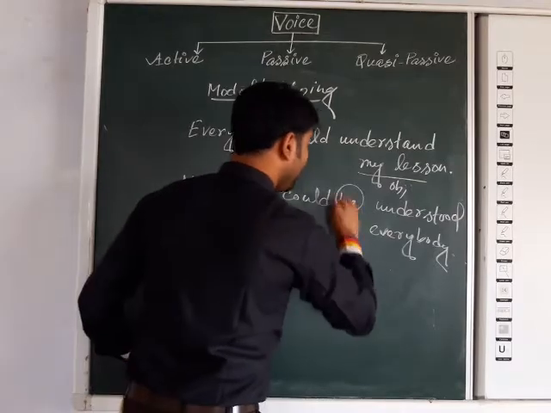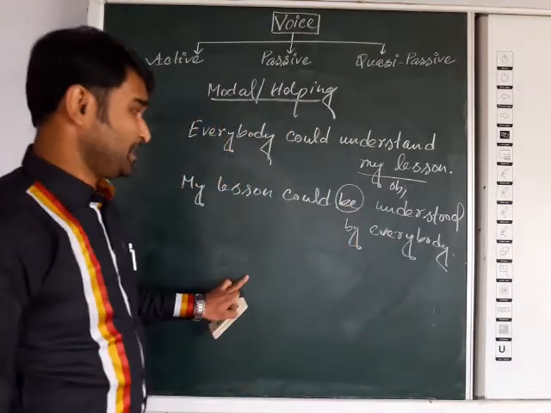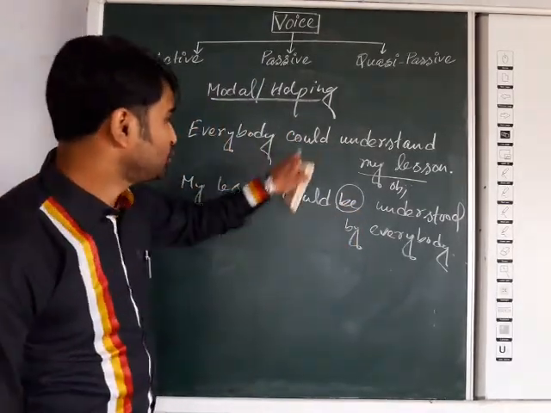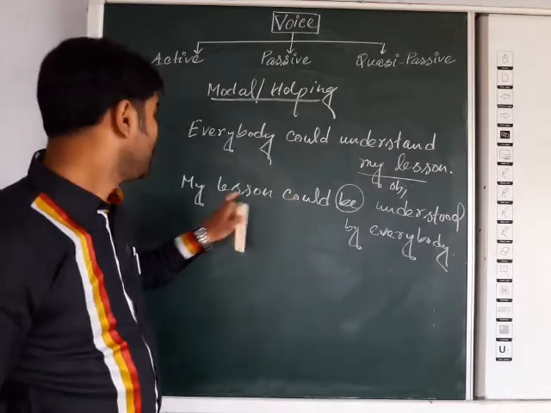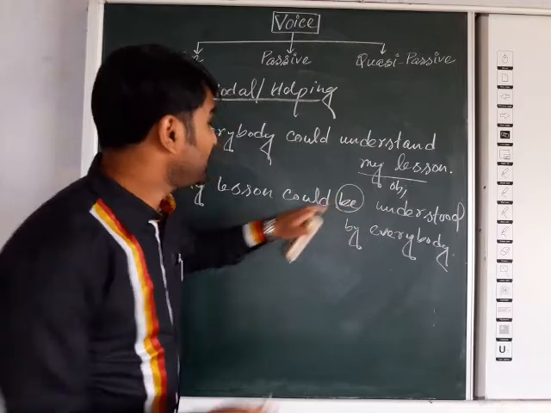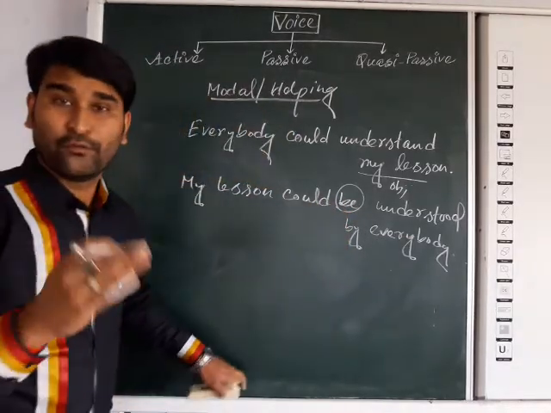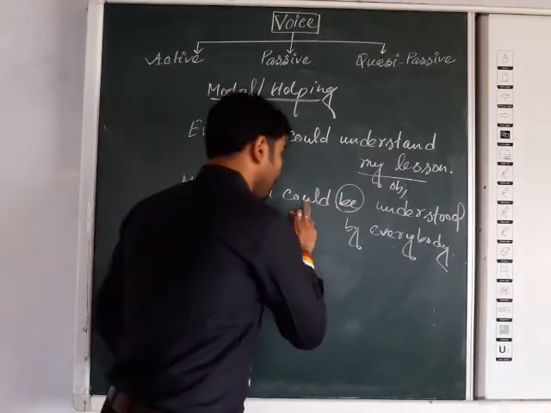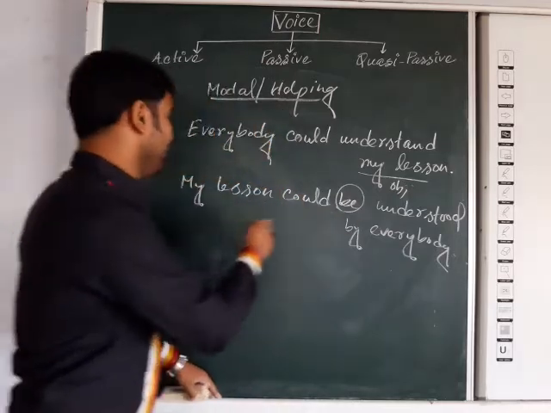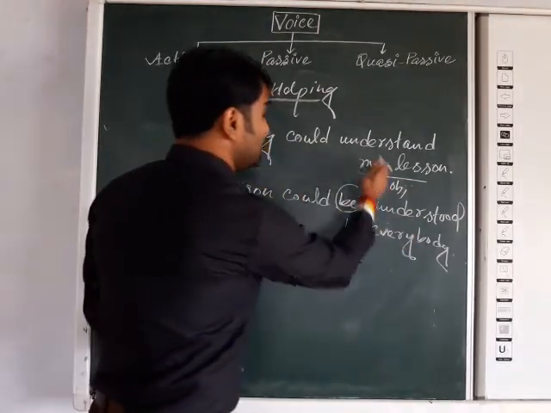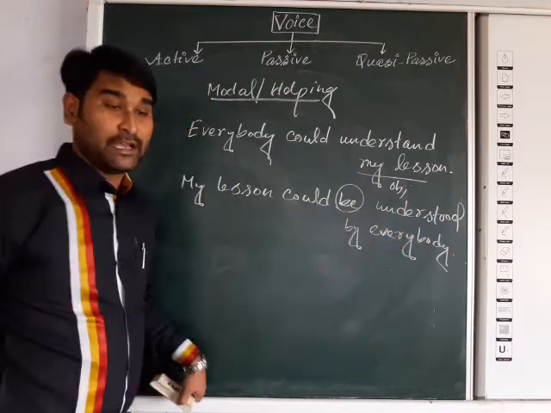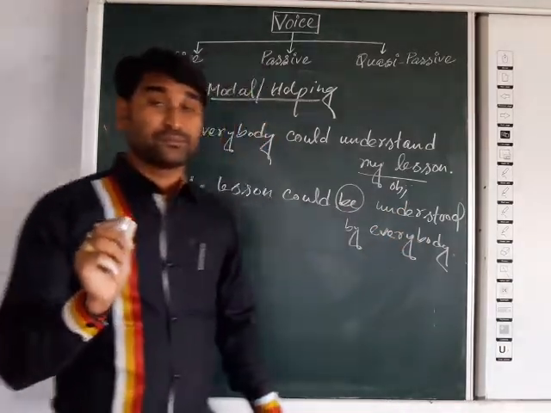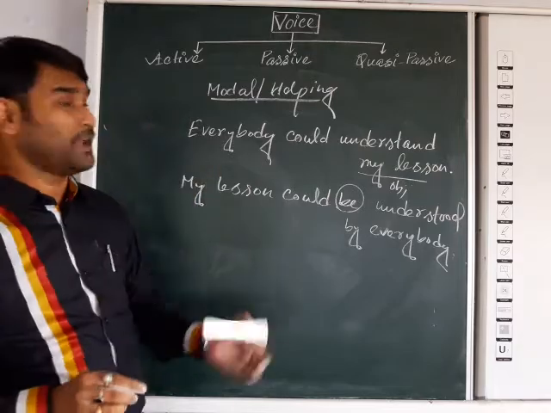Now you can see be has been added. So object followed by could; the modal or helping verb will not be changed. Only you will add be, modal or helping verb followed by be. So my lesson could be understood. Understand, V3 form, will come. So could be understood by everybody. That is what happens in case of modal or helping verb.